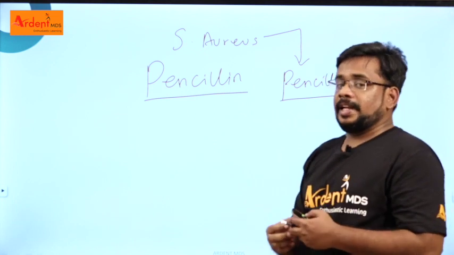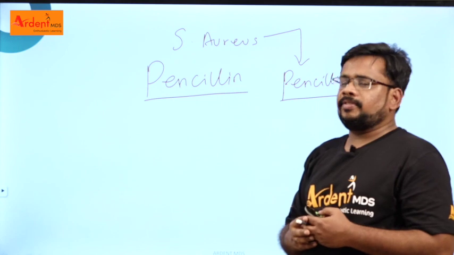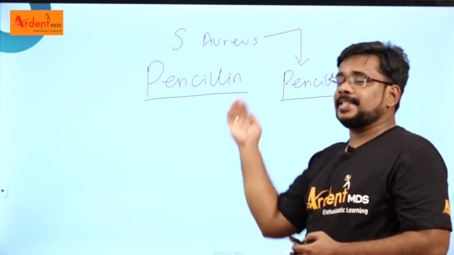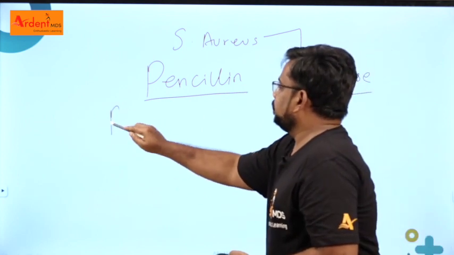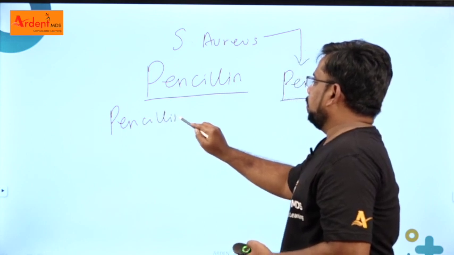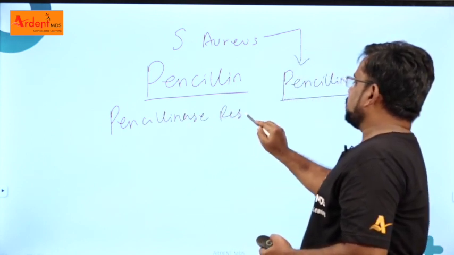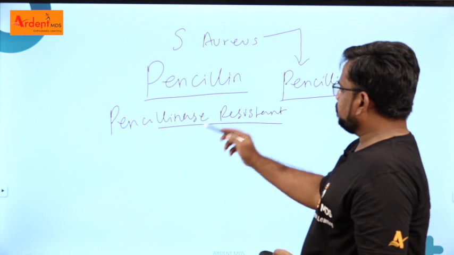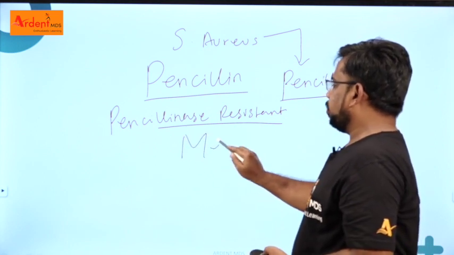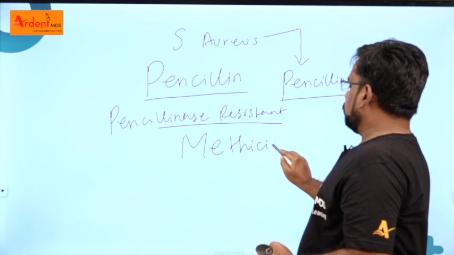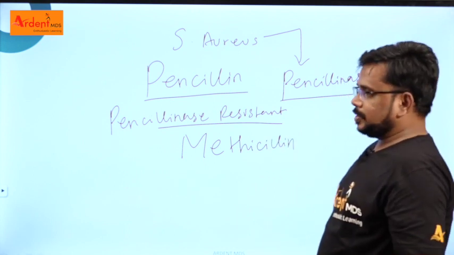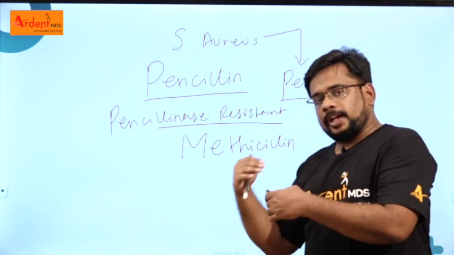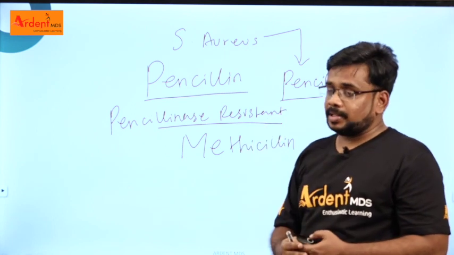So our scientists did some research, found a new way, and gave a new type of antibiotic called penicillinase resistant beta-lactam antibiotic. The most important penicillinase resistant one is methicillin. So for penicillinase producing organisms you can go for methicillin. After some time, when you give methicillin, Staphylococcus aureus again became resistant to methicillin.